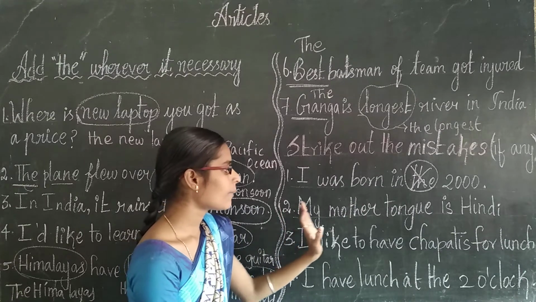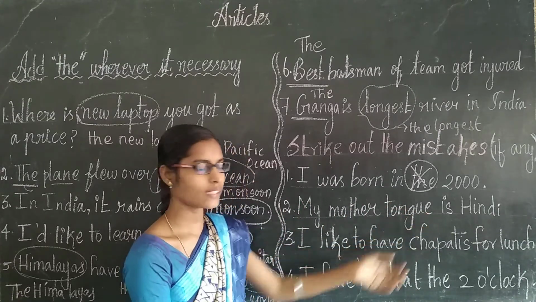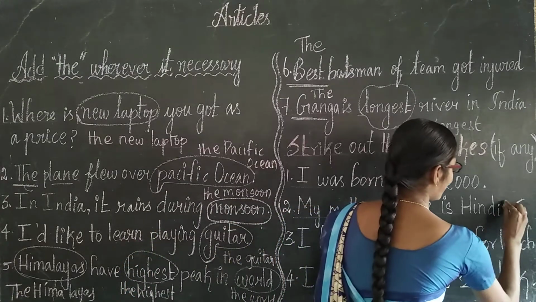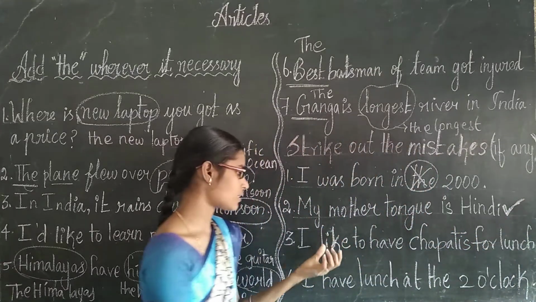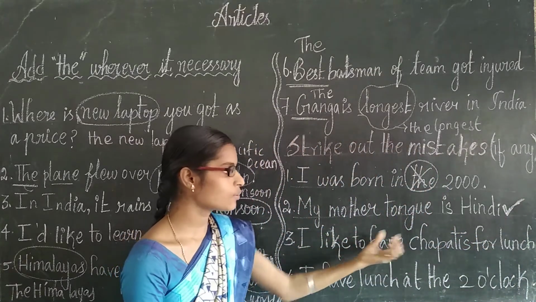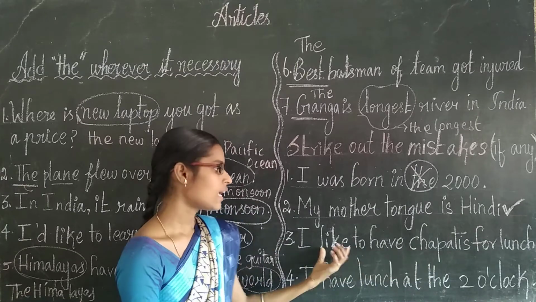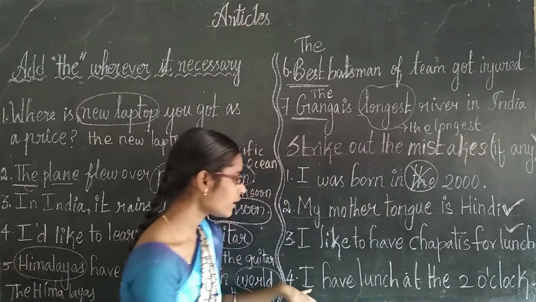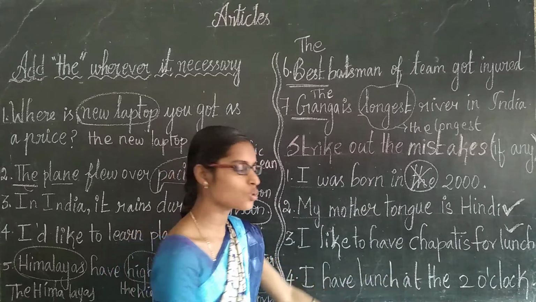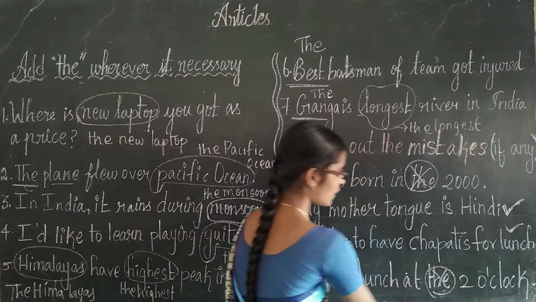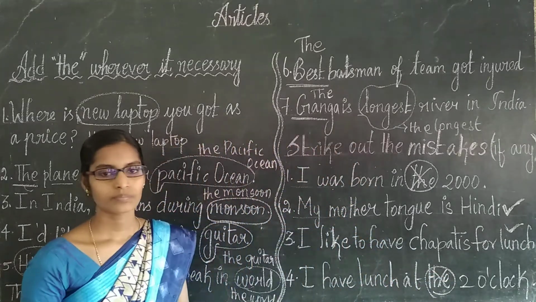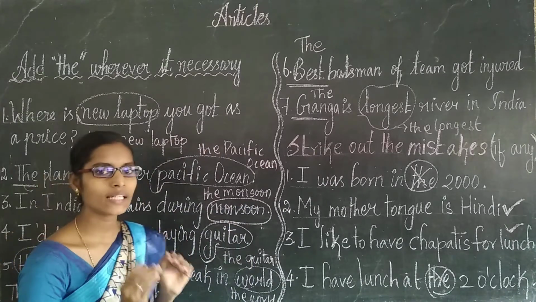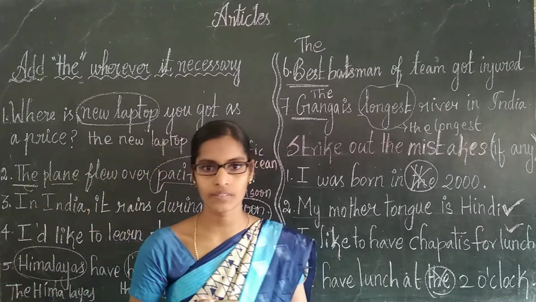Then second one, my mother tongue is Hindi. This sentence is right, there is no error in this. And third one, I like to have chapatis for lunch. This is also right. And fourth one, I have lunch at the 2 o'clock. At 2 o'clock only, not the 2 o'clock. And these are the conditions to use the article the.